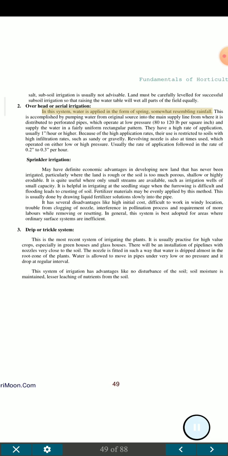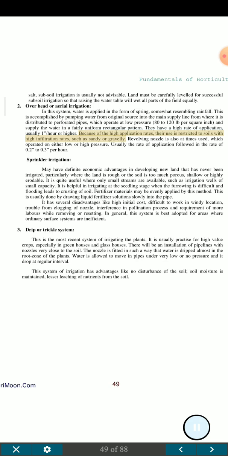In this system, water is applied in the form of spray, somewhat resembling rainfall. This is accomplished by pumping water from the original source into the main supply line from where it is distributed to perforated pipes, which operate at low pressure, 80 to 120 pounds per square inch, and supply the water in a fairly uniform rectangular pattern. They have a high rate of application, usually 1 inch per hour or higher.